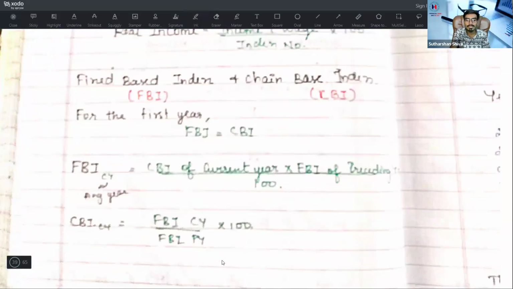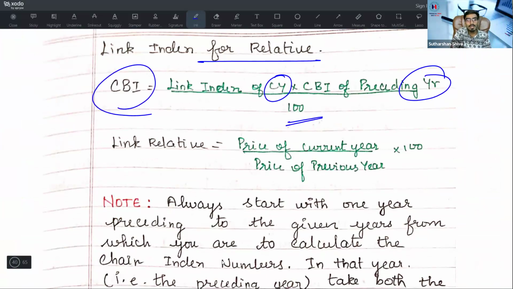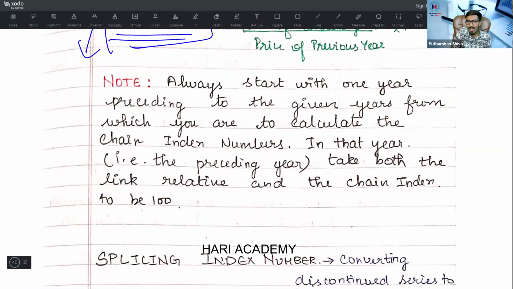Next, come to link index or link relative. Next, link index, the link relative method. Now we have found the price relative. Now come to link relative. CBI is equal to the link index of the current year into the CBI of the preceding year, divided by 100, to find out the chain base index. What is a link relative? This is the one thing you may be tested on in numericals. They may not test you on fixed base index or chain base index; there are only one or two problems there. But link relative is the price of the current year divided by the price of the previous year into 100. Then always start with one year preceding the given years from which you are required to calculate the chain index.